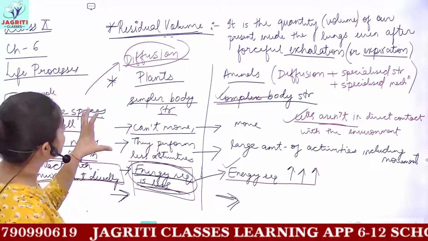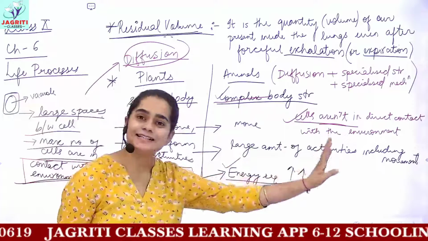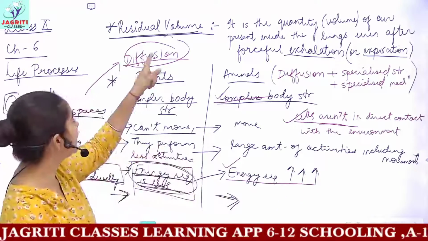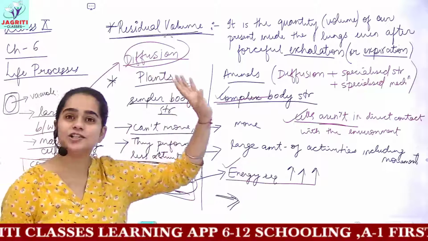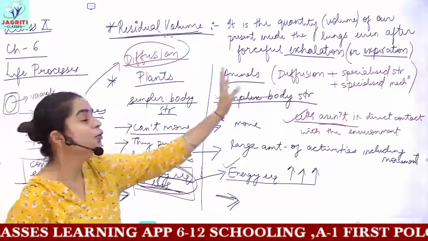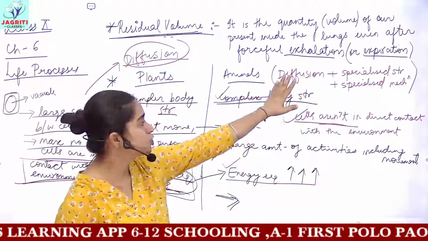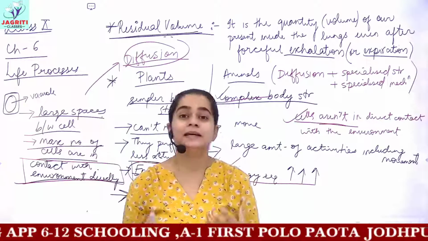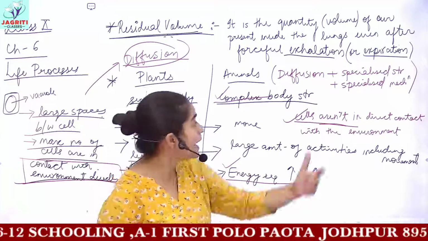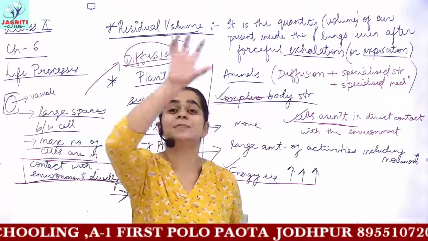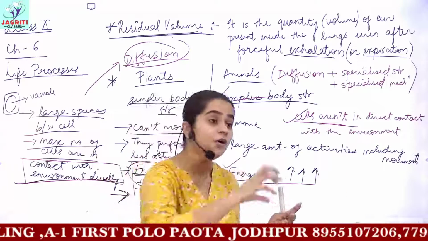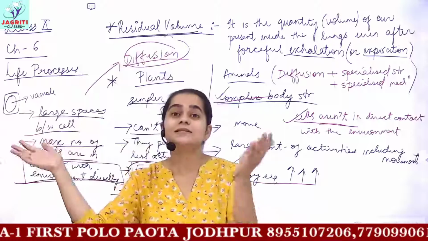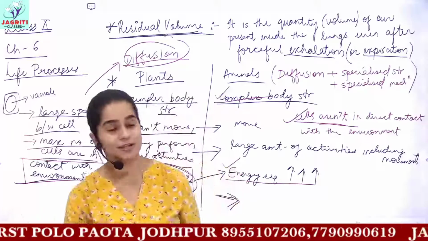So this was a comparison between plants and animals. On the basis of that, plants can fulfill their energy requirement by the process of diffusion, whereas in animals, diffusion alone is not sufficient. You require some special structures to be present in animals, and then a particular systematic mechanism, that is how this air would pass and where the CO2 and O2 would get exchanged, everything.